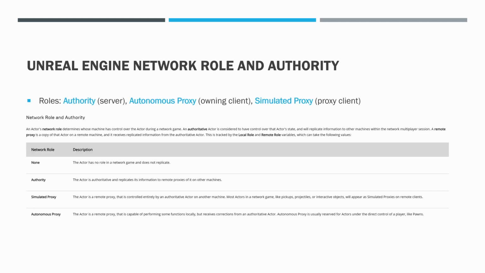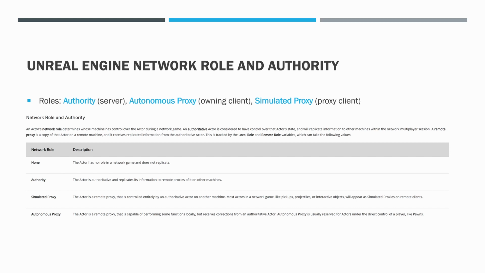Okay, this is super important. This is the most important thing in trying to understand multiplayer programming in Unreal Engine. You're going to want to watch this multiple times. If you get this and fully understand this, multiplayer programming in Unreal Engine will be easy. If you don't get this, you're never going to figure it out. Here we go.